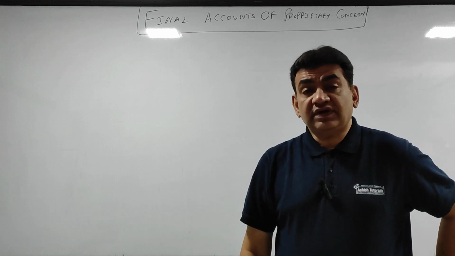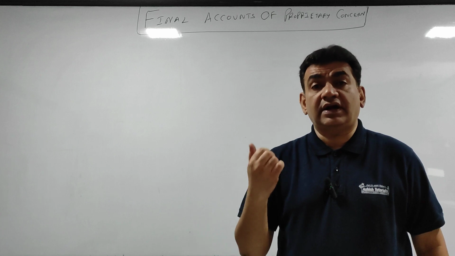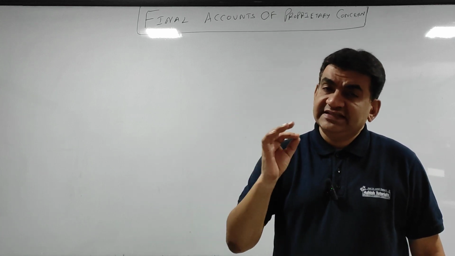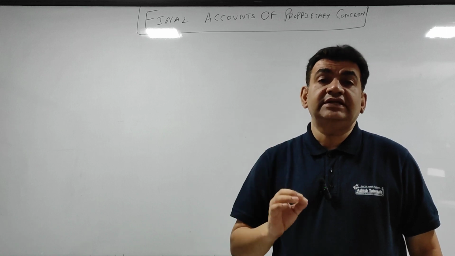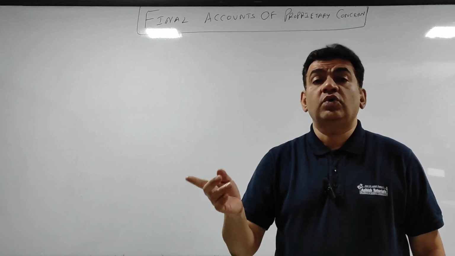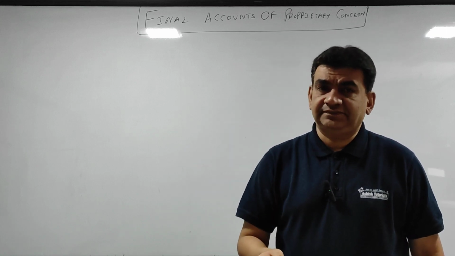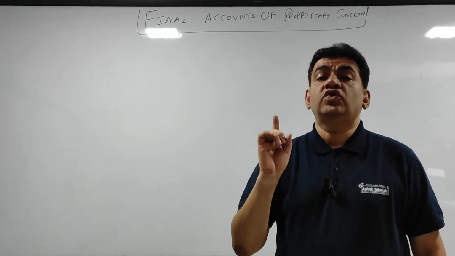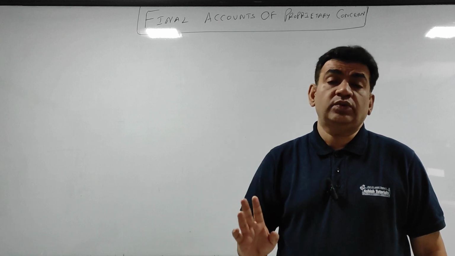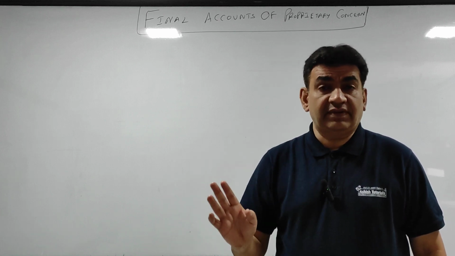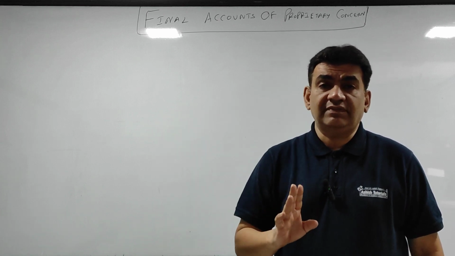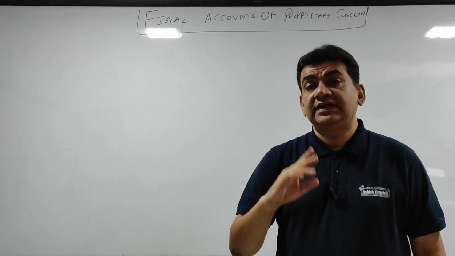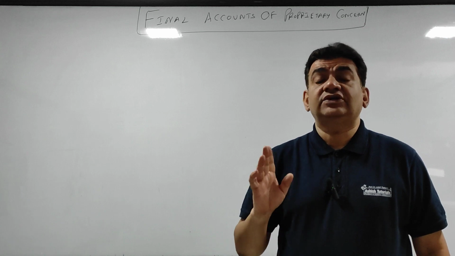At FYJC level, this is final accounts of sole trading concern. Next year in SYJC, you have final accounts of partnership firm. Now what you are going to study here, 75% is the same as what you are going to study in SYJC. This year as well as next year, you will be getting a compulsory question of 12 to 15 marks. In SYJC it is 12 marks. In FYJC it would depend upon your college, 12 or 15. Along with objectives, another 2 to 3 marks.